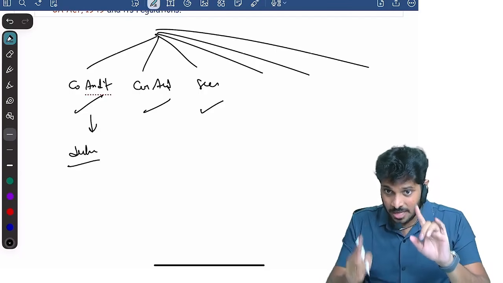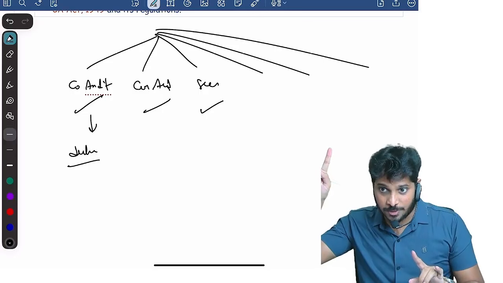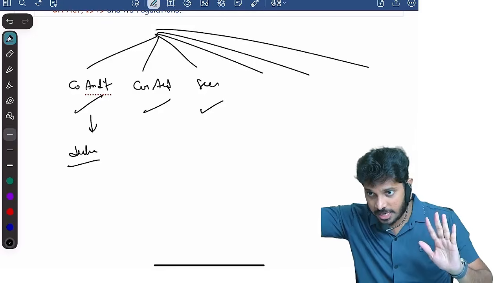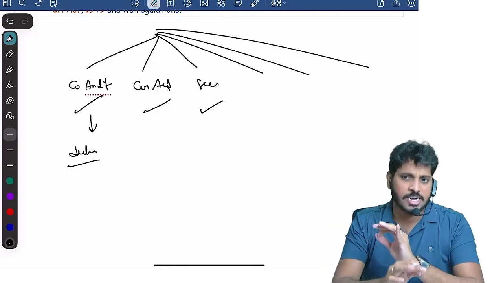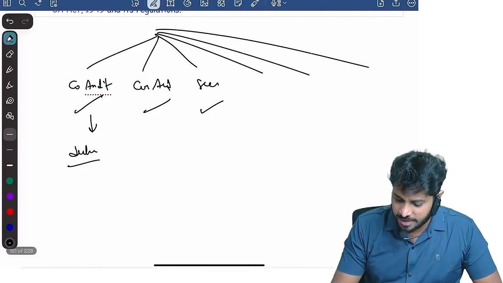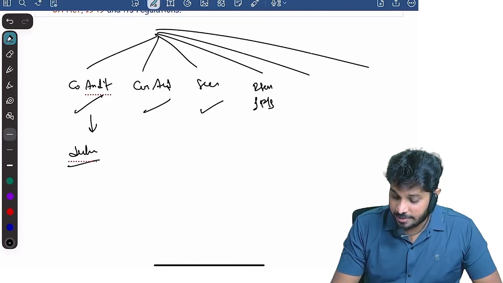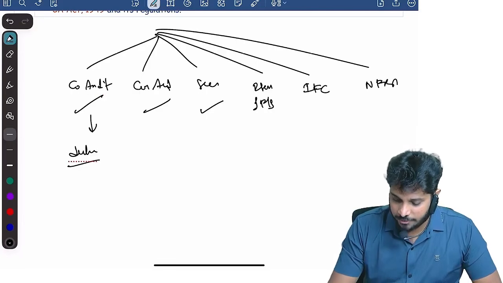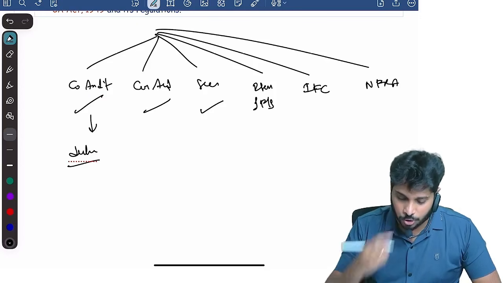That I didn't cover because I asked you to watch the audit report topic in my CA Inter. There it will be covered. Only after that you come back to this book and then read. You will understand very thoroughly. Clear? Then we have the 4th topic, items of financial statements. Then we have something called IFC reporting. Then we have NFRA.